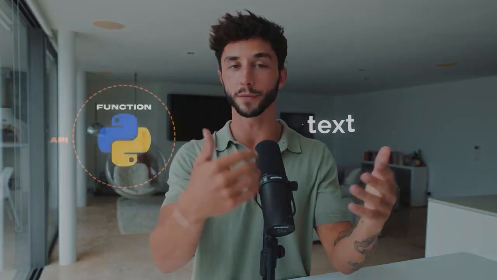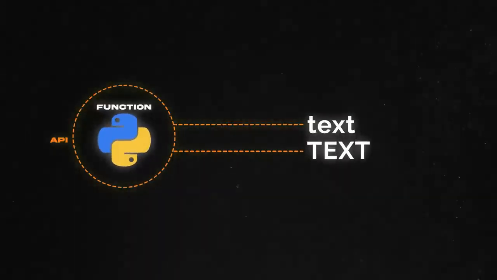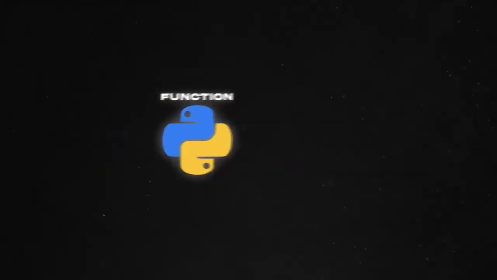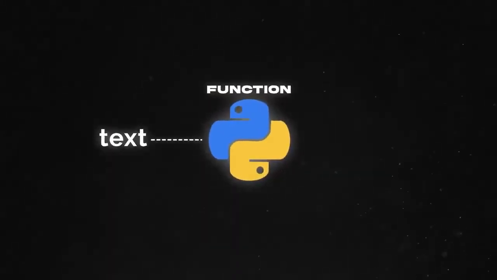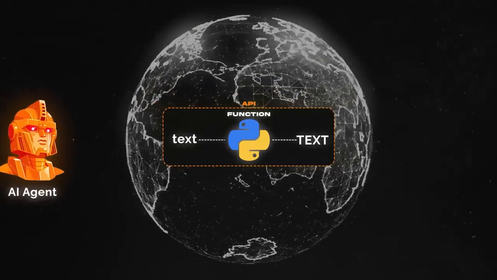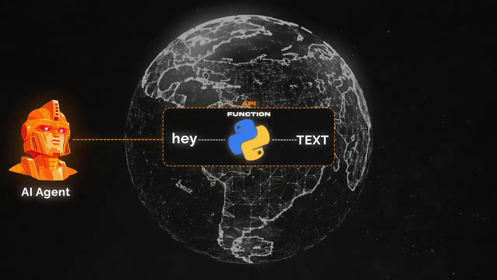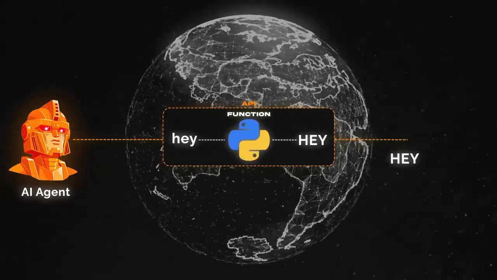So the input is the text that we want to capitalize, and it's going to output the capitalized version. So this is very important to remember. The function takes in the input of the uncapitalized text, does work, and outputs the capitalized version. We're basically then just building an API around it so that we can put it on the internet, and then we can have an agent that knows how to call that API, can send information into the input, go through the function, and then get spit out, and then our agent catches it at the end.